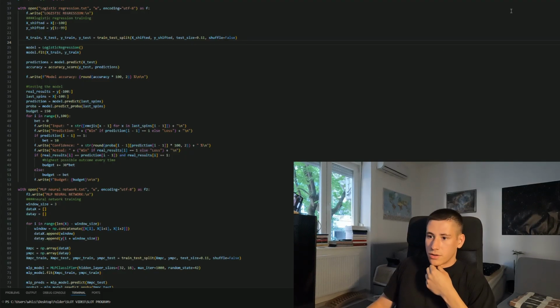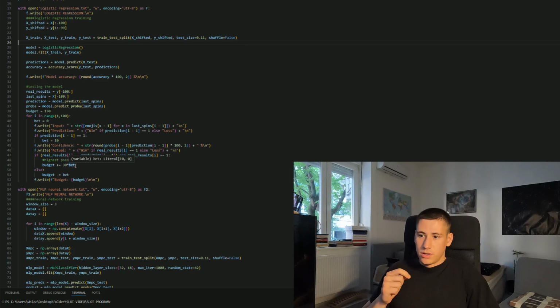Our betting strategy is quite simple. We predict if the next result is going to be more likely a win or a loss, and we don't create a safety margin to try and separate. So we just gamble the money if we think it's going to be a win, no matter what the confidence of our model was.